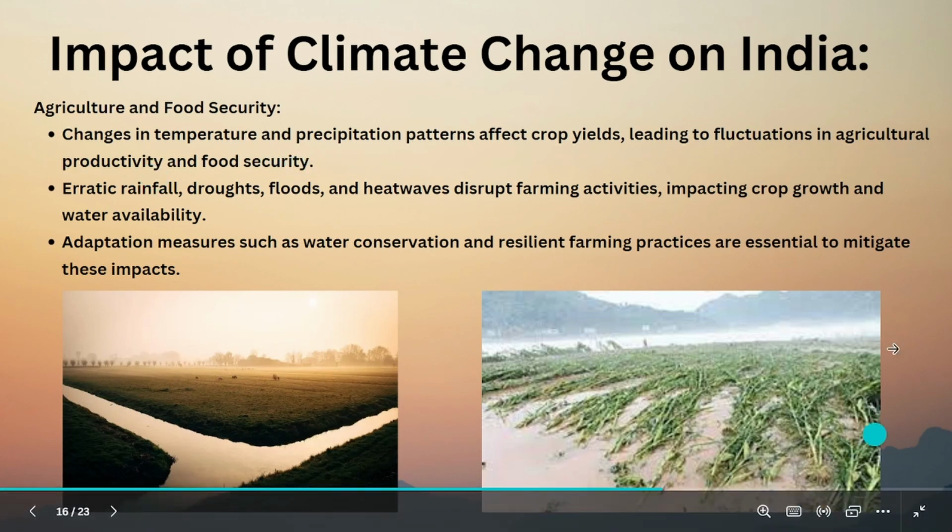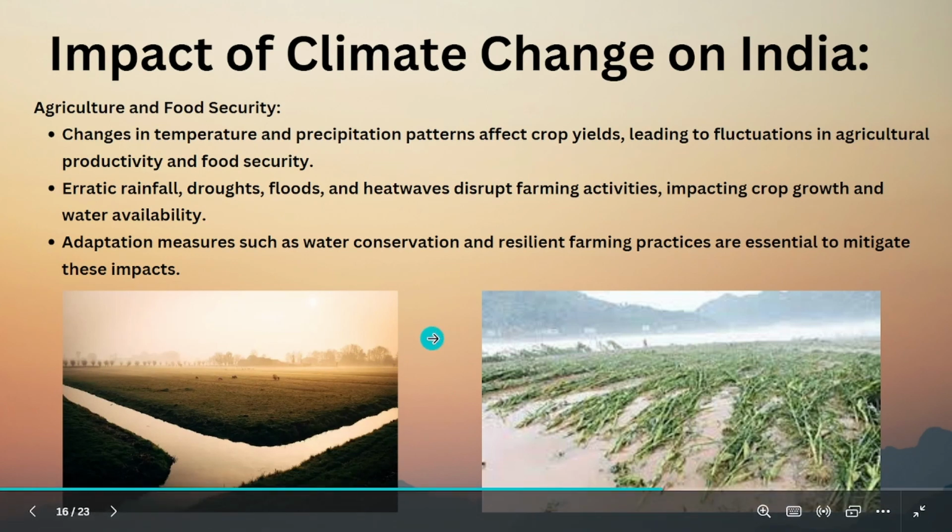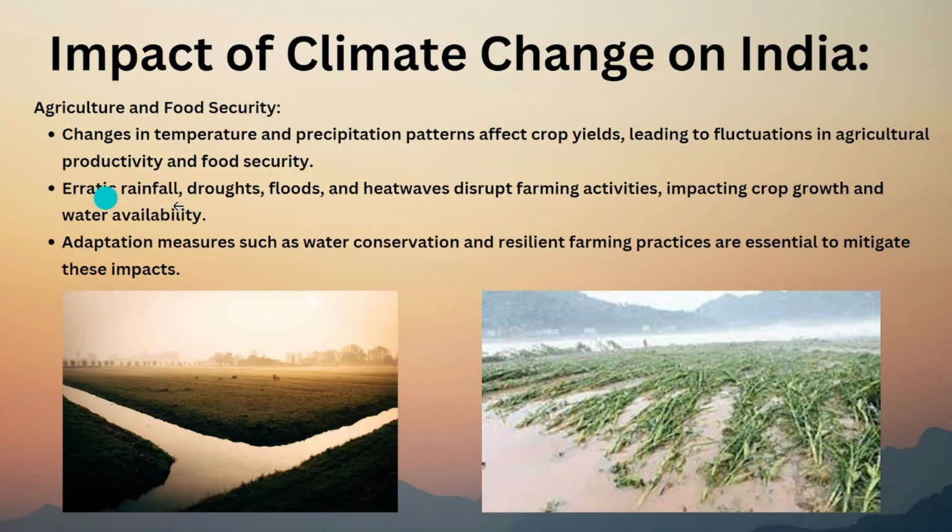Sometimes there will be more water only. Due to more rainfall there will be more water. If you give more water to crops, it will get destroyed. If you give less water to crops, it will also get destroyed. This happens everywhere. Erratic rainfall. Erratic means a lot of rainfall. Droughts, floods, means getting so much water that crops get sunk.